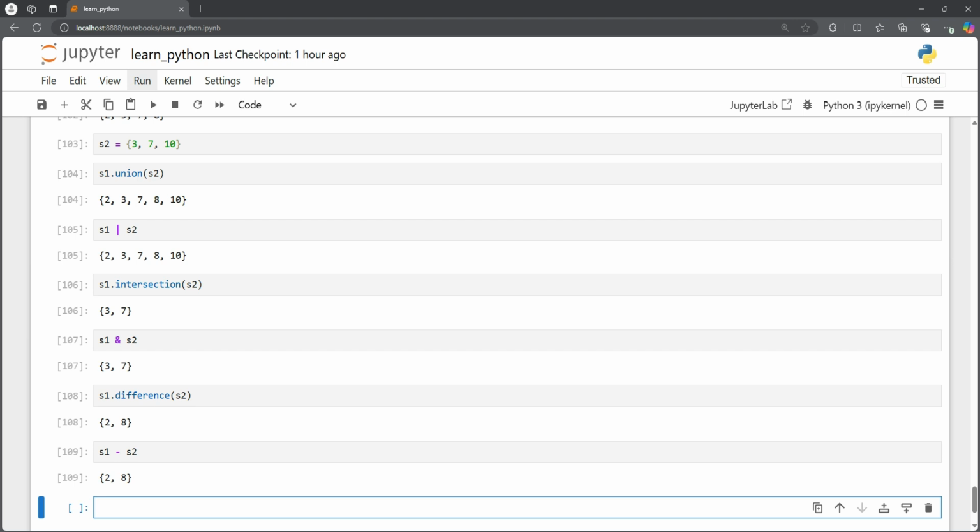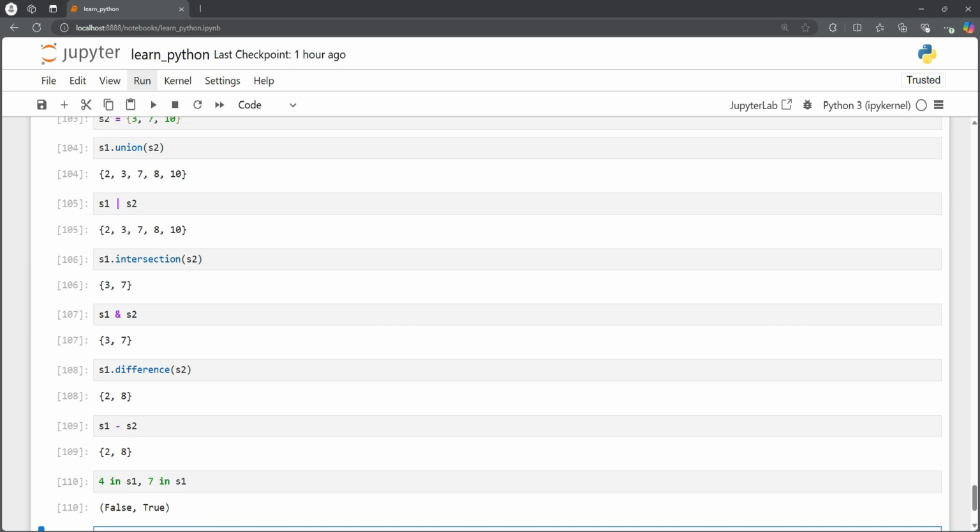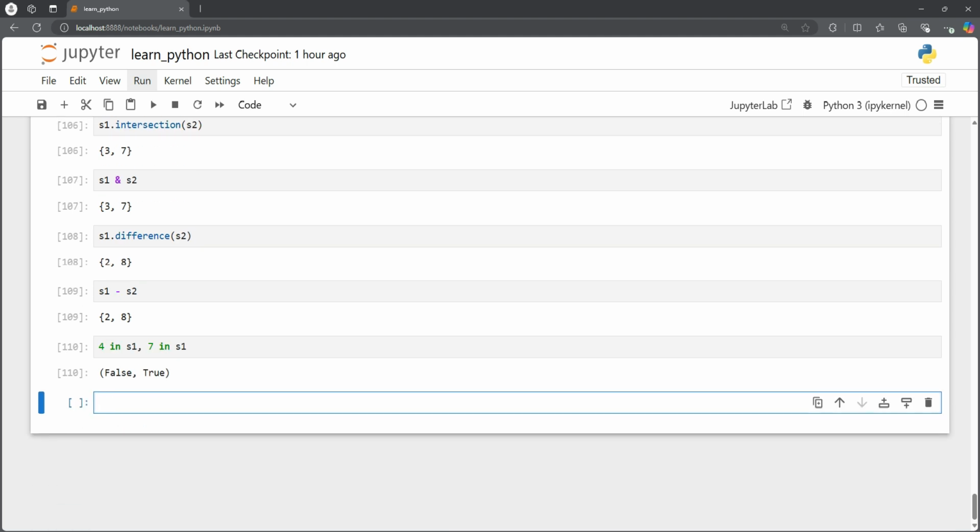Now if we want to check if an element is in the set, for example we want to see 4 in S1 and 7 in S1. So one is false and one is true, because 4 is not present in S1, whereas 7 is a part of the S1 set.